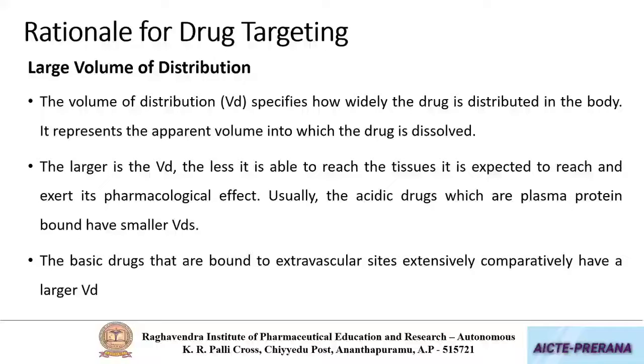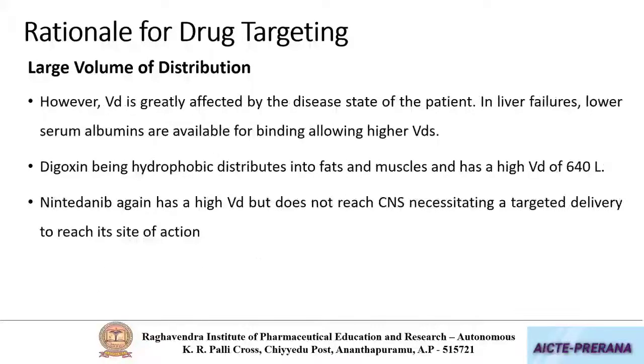Usually acidic drugs will have high plasma protein binding and they exhibit smaller volumes of distribution, and basic drugs generally go and bind to the extravascular tissues and exhibit a larger volume of distribution. This volume of distribution varies with physiological condition.